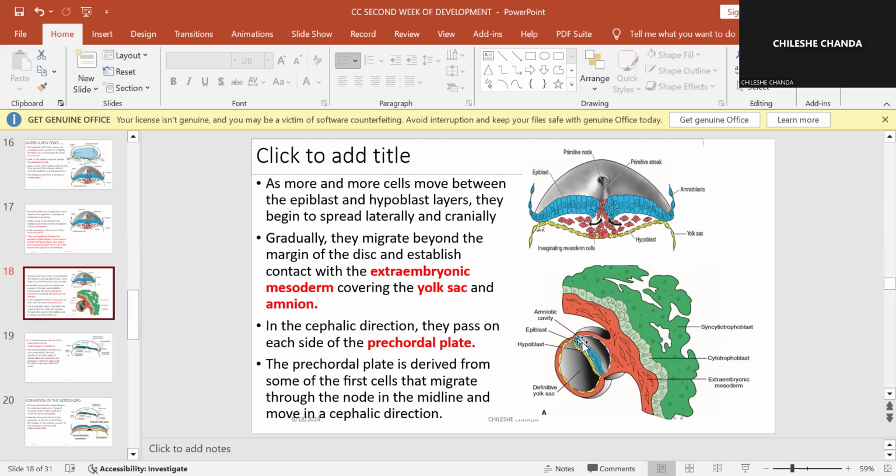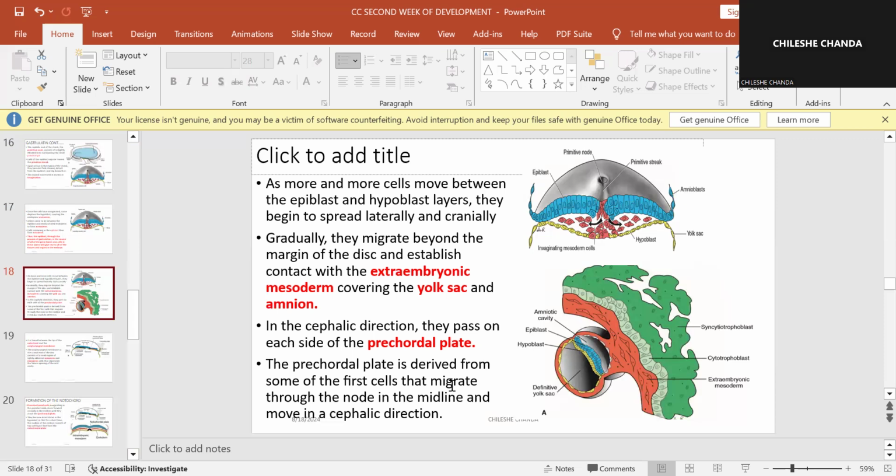If you look at this diagram, we have this extraembryonic mesoderm. Okay, so some of them will establish contact with the extraembryonic mesoderm, which is covering the yolk sac. Okay, so in the cephalic direction, they pass on each side of the precaudal plate. And the precaudal plate is a plate that those are just the first cells.